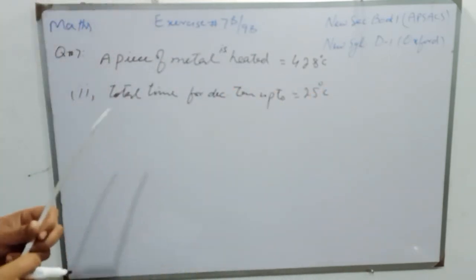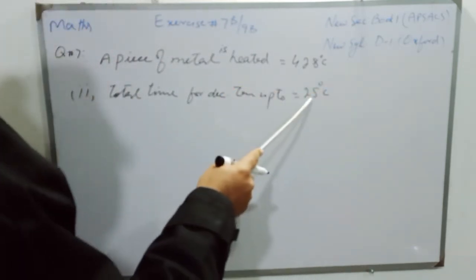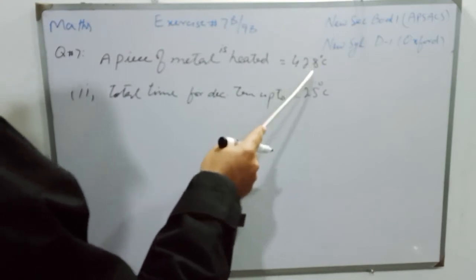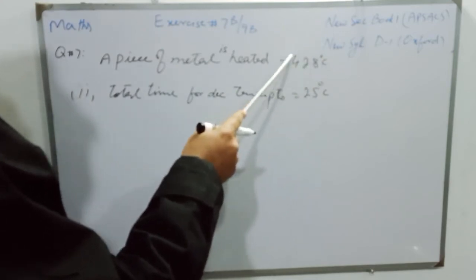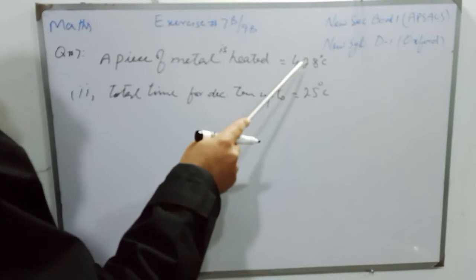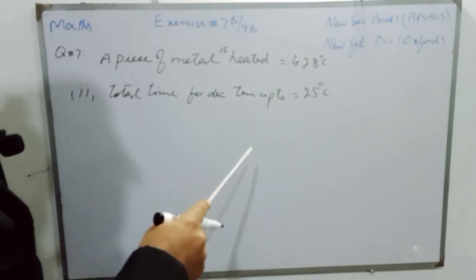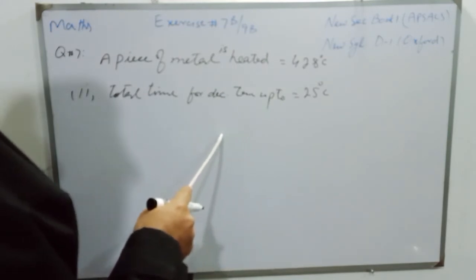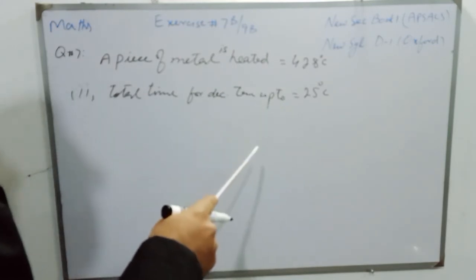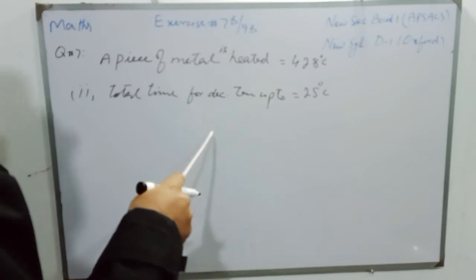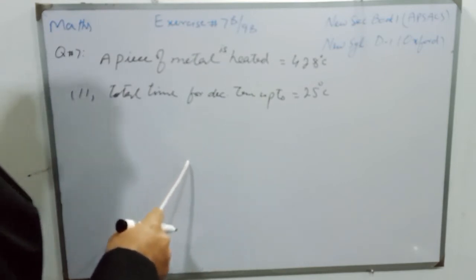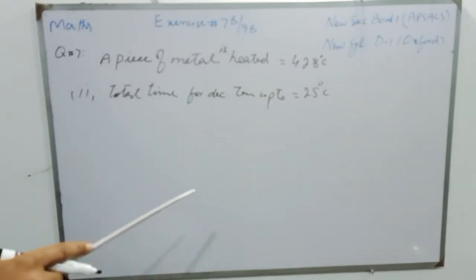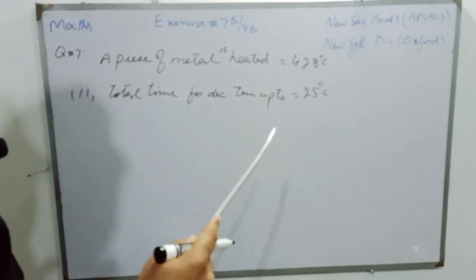So students, first we will subtract 25 from 428, because that will be the temperature that has to decrease at the different rates. For the first 3 minutes, the temperature will decrease at the rate of 23 degrees. For the next 15 minutes, the temperature will decrease at the rate of 15 degrees, and the rest of the temperature will decrease at the rate of 8 degrees per minute.